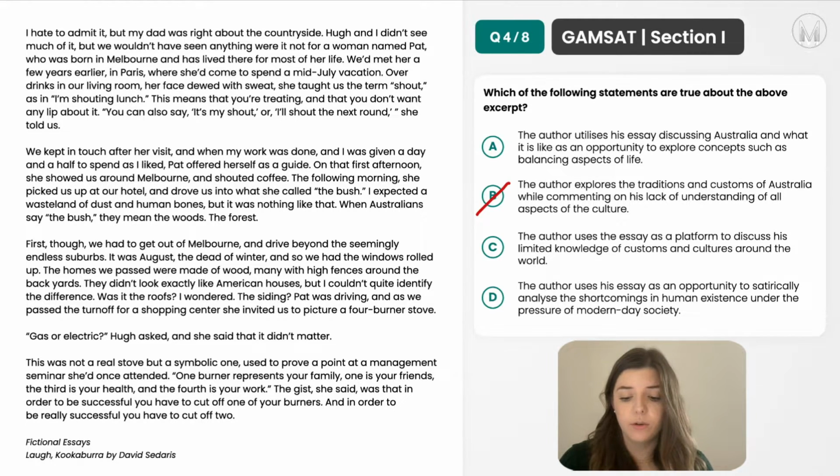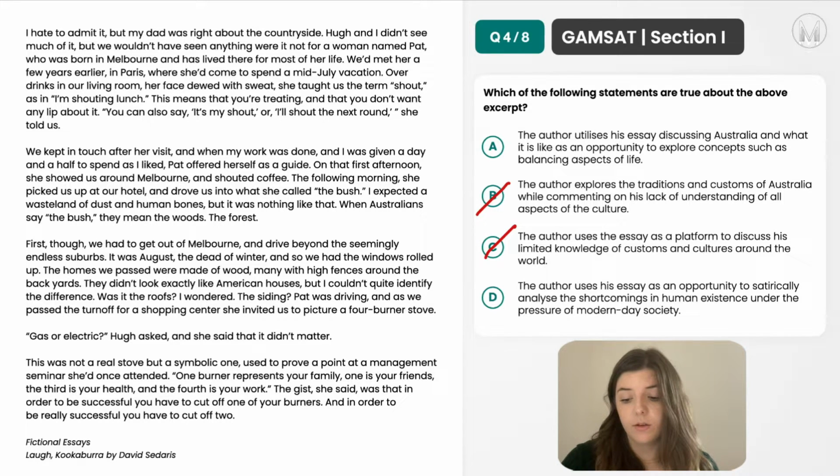Option C, the author uses the essay as a platform to discuss his limited knowledge of customs and cultures around the world. So we definitely don't get the sense that this is sort of a global thing and that he's commenting that he doesn't have any knowledge on cultures around the world. He's just simply commenting on the differences between Australia and his living situation back home. So this definitely isn't the main point of this text. So we can rule out option C.